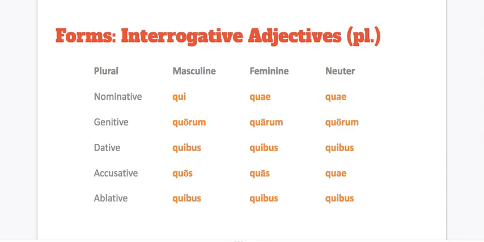Great. So again, take a picture of this if you want. You can also find all of these forms on pages, let me find this real quick, on pages 252, duo centum quinquaginta et duo, at duo centum quinquaginta et tres. Okay?